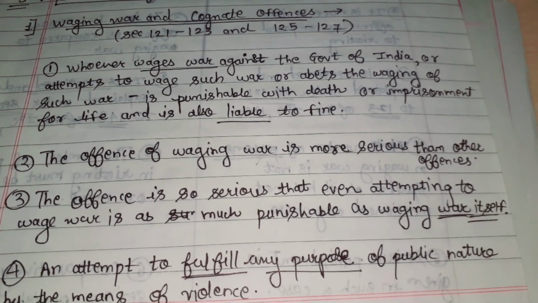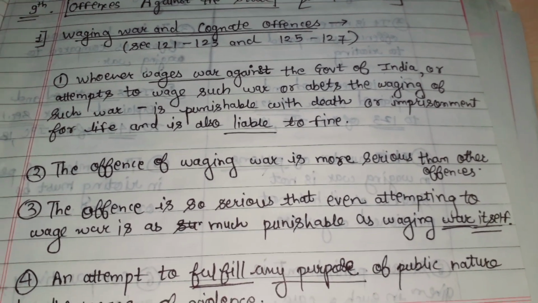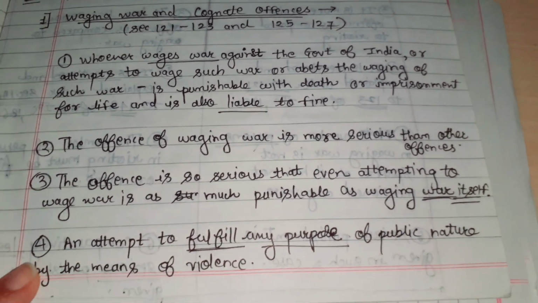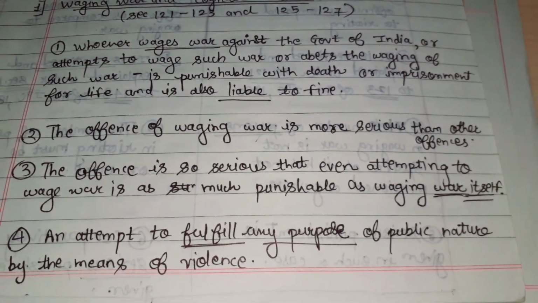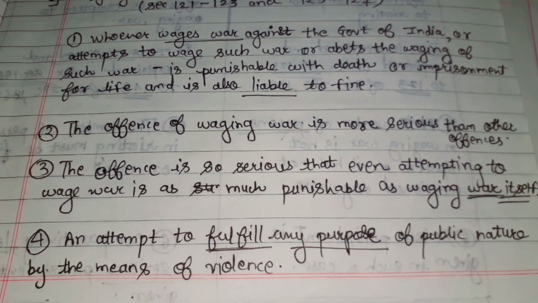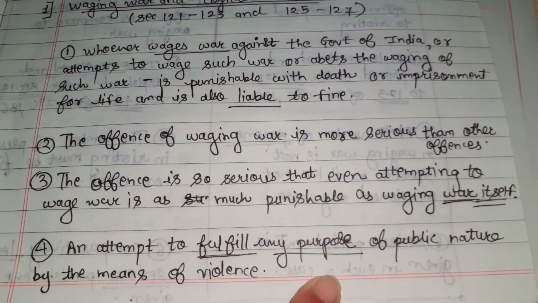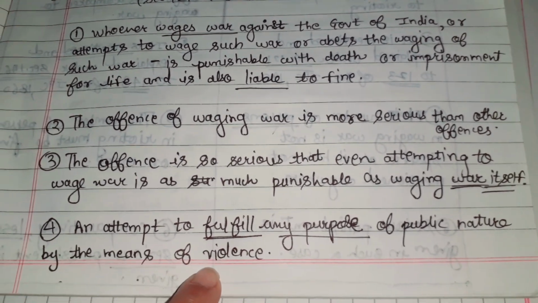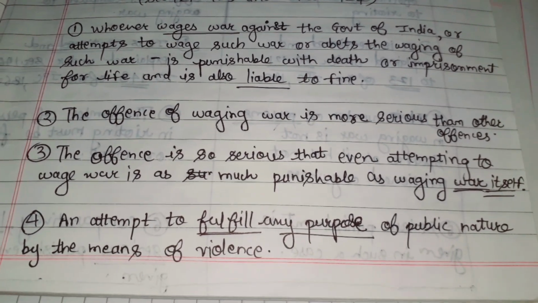Means the attempt or the abetment is also the same in perspective of the one who has already waged war against the government of India. An attempt to fulfill any purpose of a public nature by means of violence. Means why wage war against the government of India? To fulfill any purpose of a public nature by means of violence. Means through the mode of violence to fulfill their demands. That's why those people start to wage war.